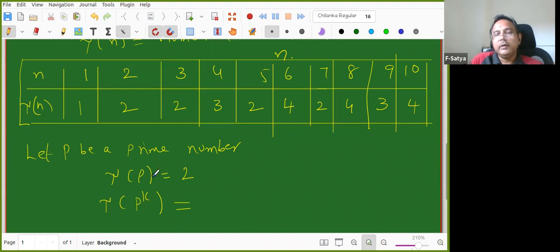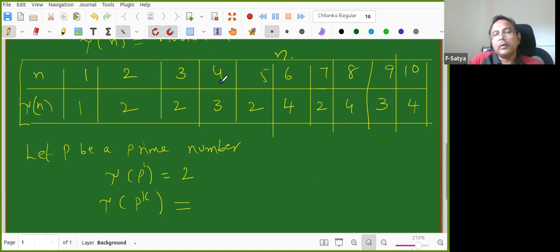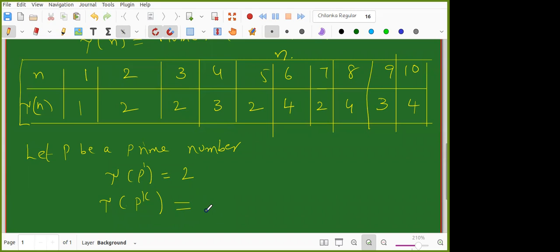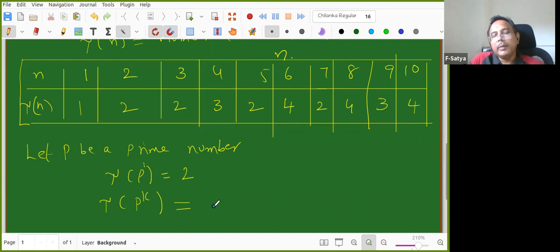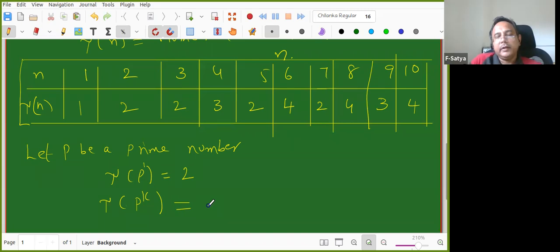See, it is a prime number, P power 1, and that itself is violating. So check with 4. No, sir, I'm saying 2 to the power k. So either k is 1... 2 to the power of k you are saying? Yes, sir. But that is not correct.